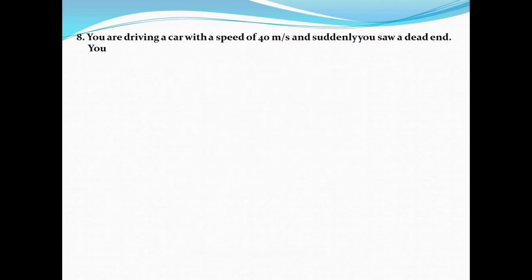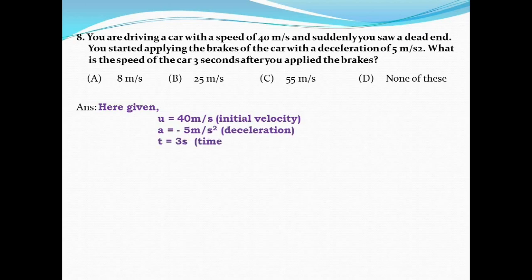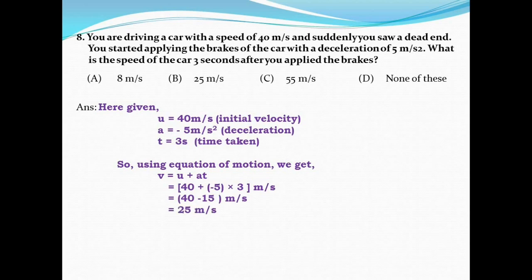Next, question number 8. You are driving a car with a speed of 40 meter per second and suddenly you saw a dead end. You started applying the brakes of the car with a deceleration of 5 meter per second square. What is the speed of the car 3 seconds after you applied the brake? And the options are 8 meter per second, 25 meter per second, 55 meter per second, and none of these.